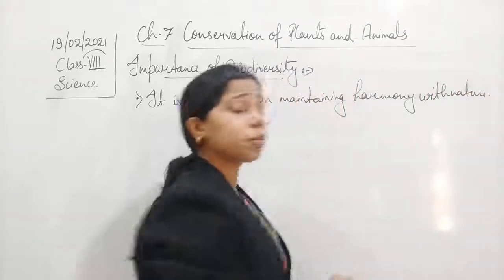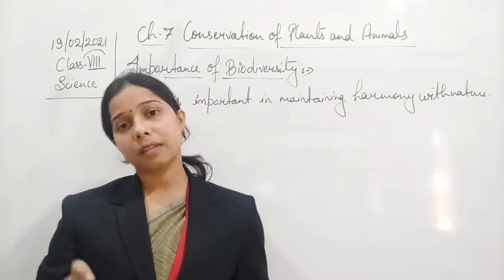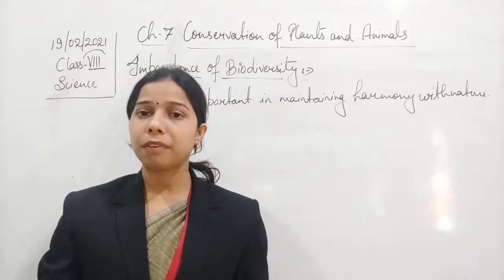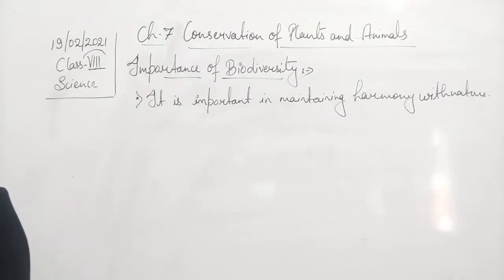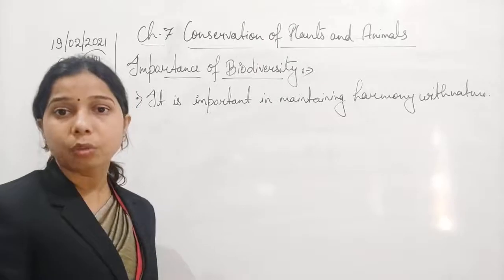Now, each species, whether it is a small species or a big species, plays a very important role, and it is very important for them to survive. They all make a very important contribution to the ecosystem.